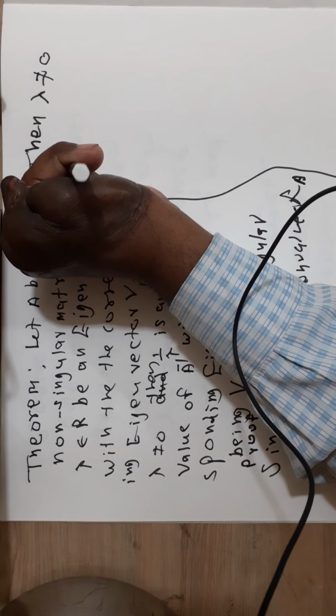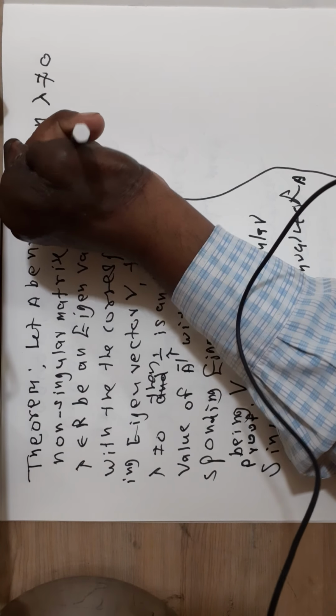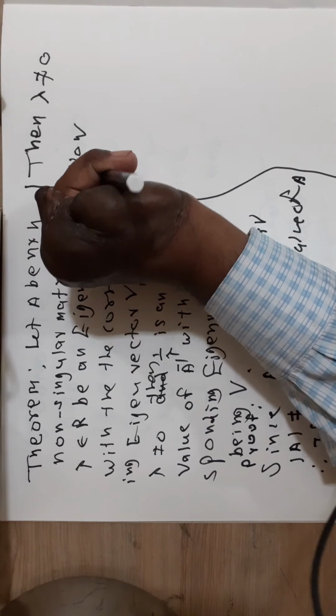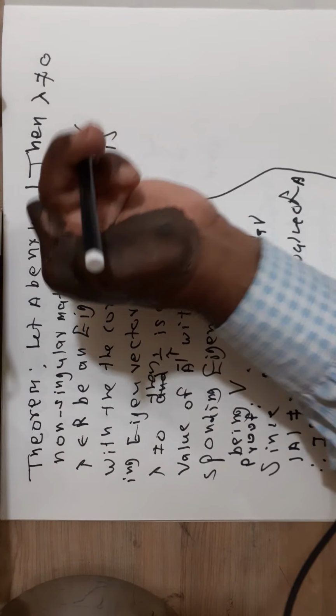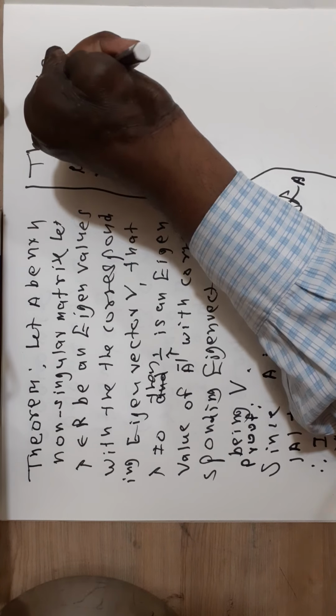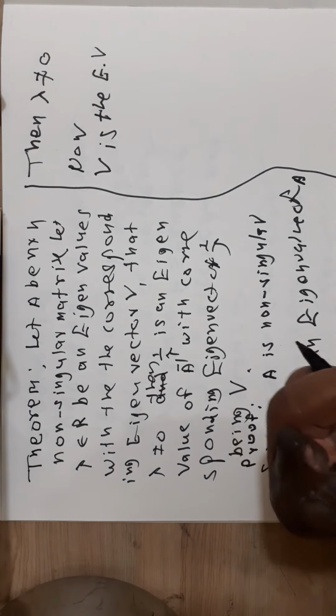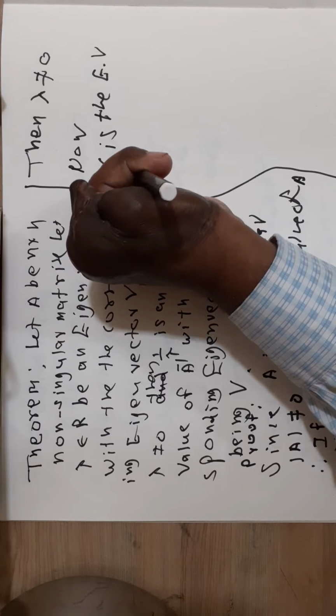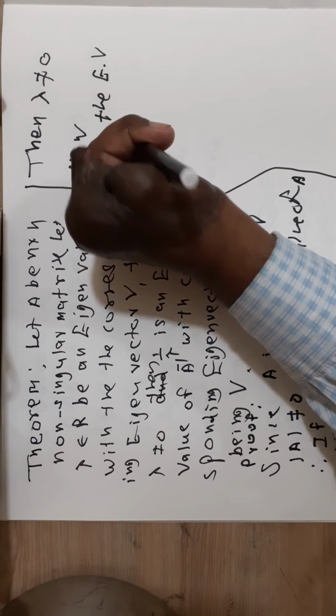Now V is the eigenvector corresponding to eigenvalue lambda.